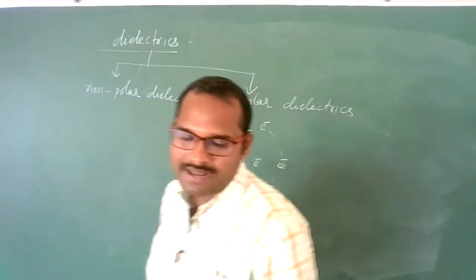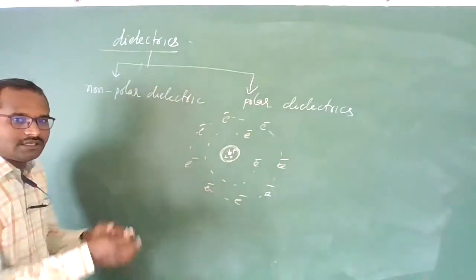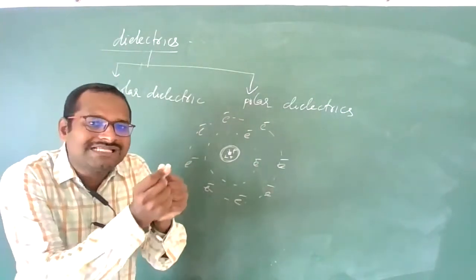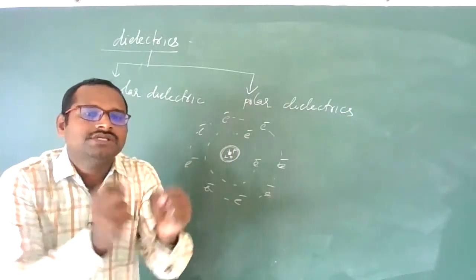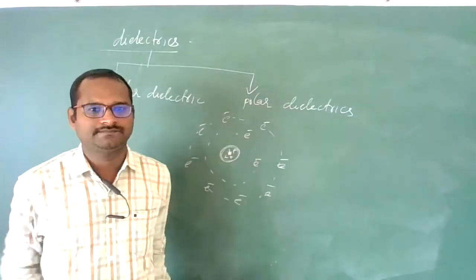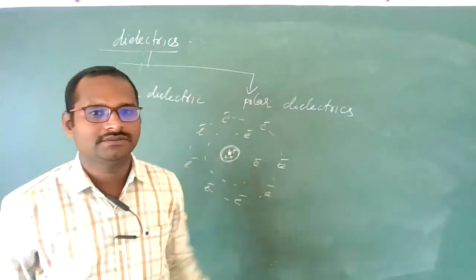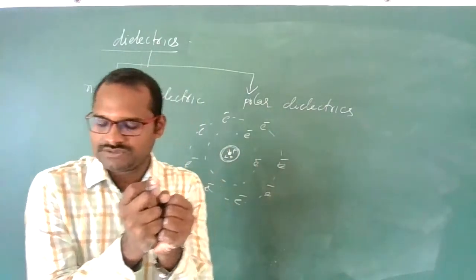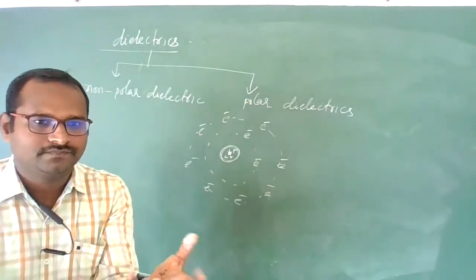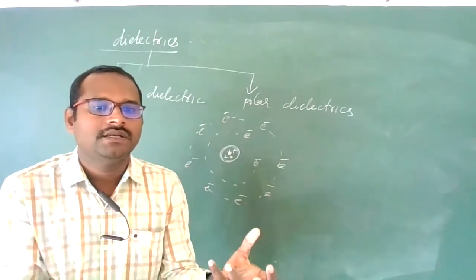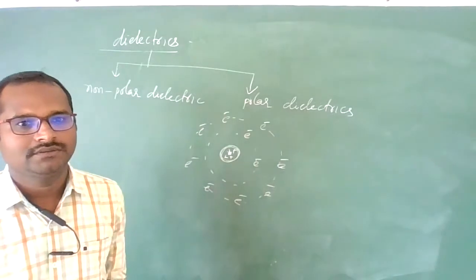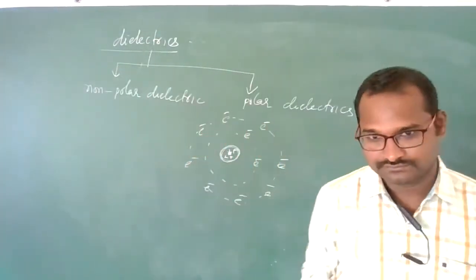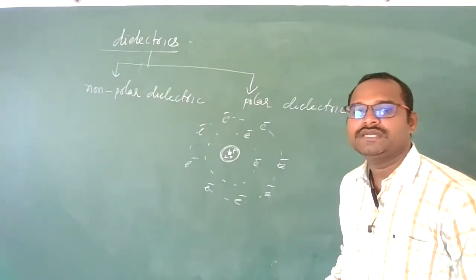So due to this, what will happen? Positive charges are there, negative charges are there, but these two are not separated by some distance. Means no net dipole moment. If there is no dipole moment, they cannot produce an electric field. Means non-polar dielectrics cannot produce an electric field. Are you understanding what I am saying?